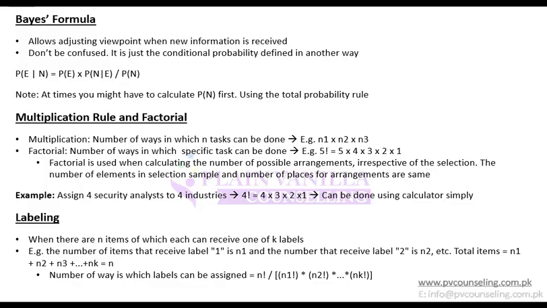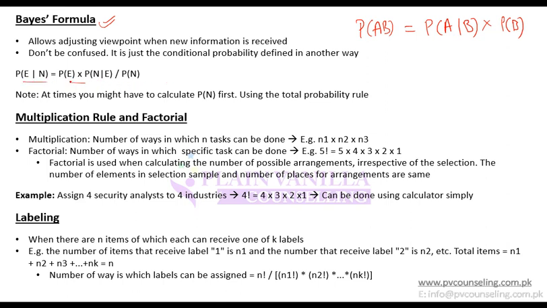Okay, so moving on, Bayes formula. I wouldn't spend any time on it because it is the same as conditional probability explained in another way. So far we did a formula in which probability of AB is the probability of A given that B has happened multiplied by probability of B. But now let's say I have to calculate a conditional probability with another conditional probability, then what is the formula that I should use?